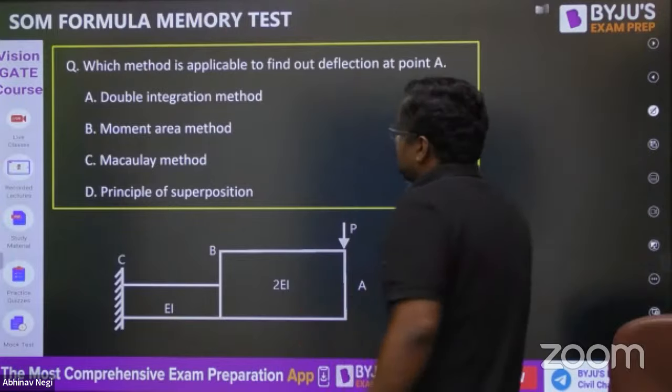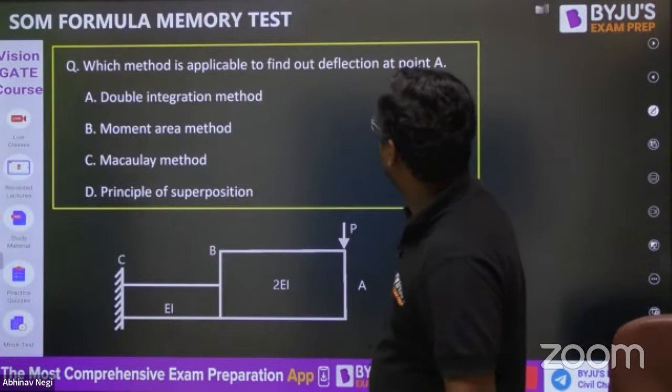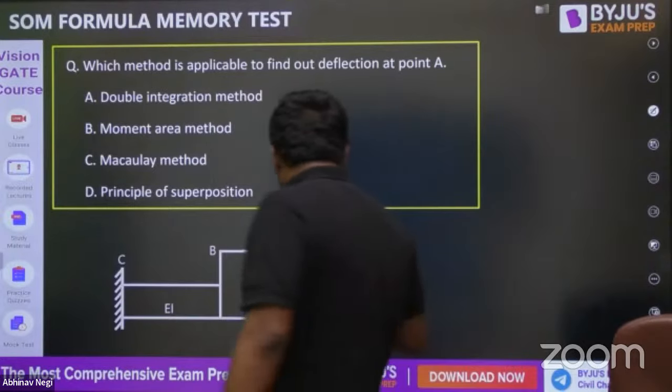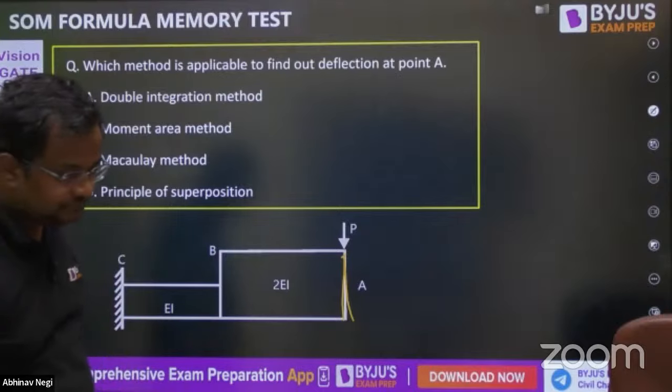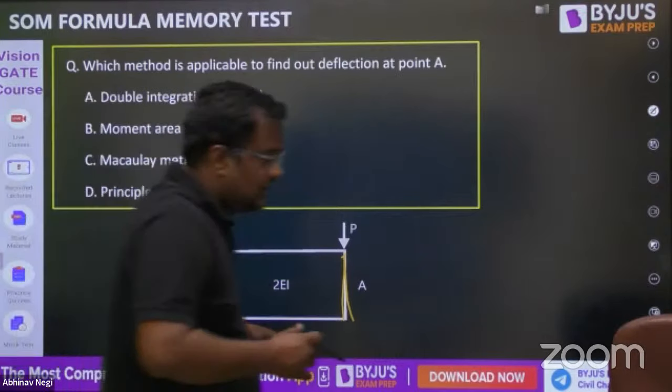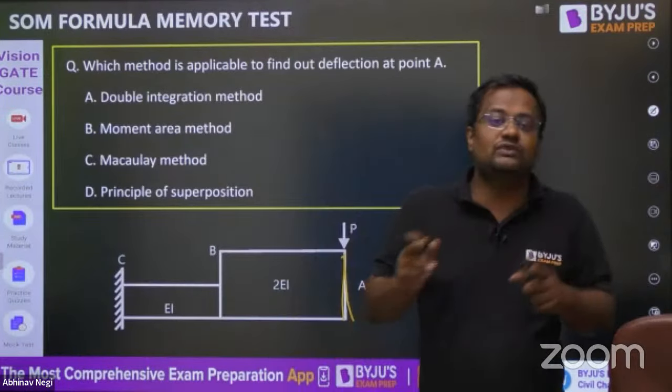Okay. So, guys, this is the question. Which method is applicable for finding the deflection at point A? This is A, guys. Tell me answers in the comment box. From this, you will get to know which methods are suitable in which condition.